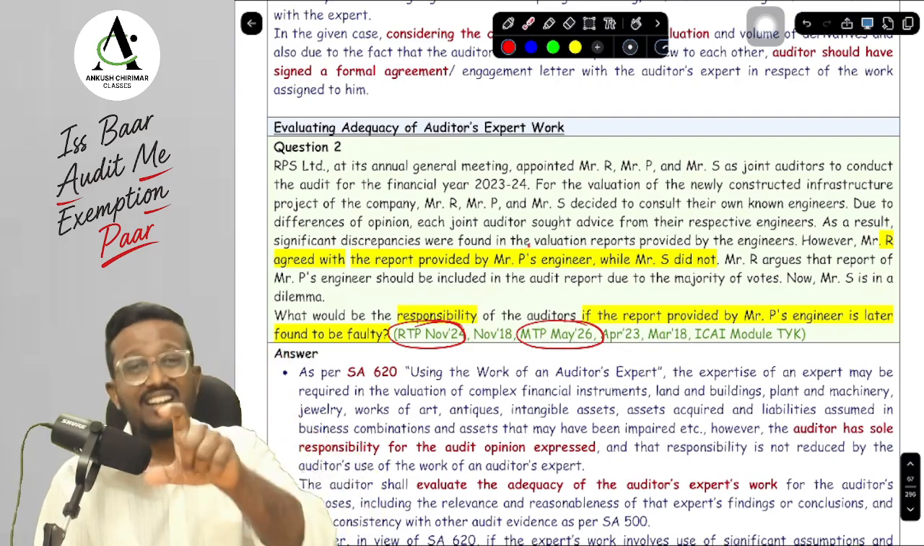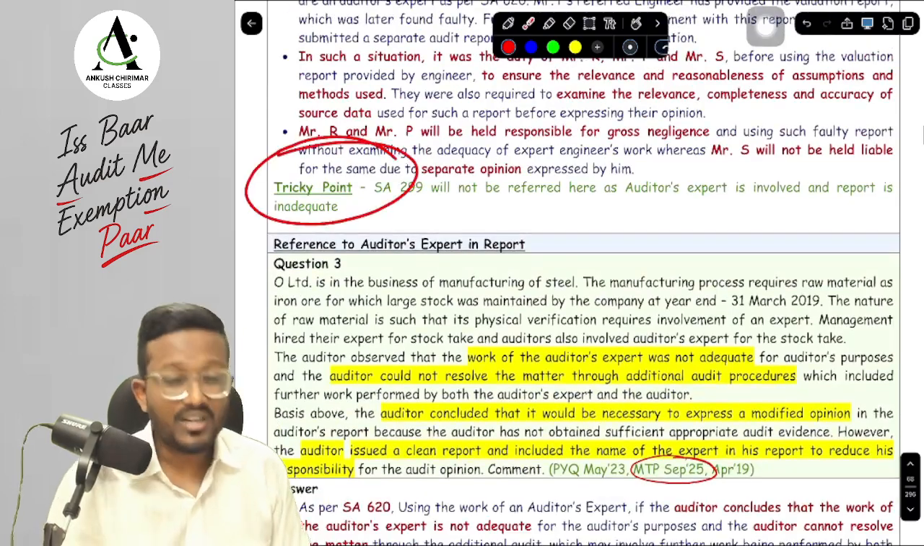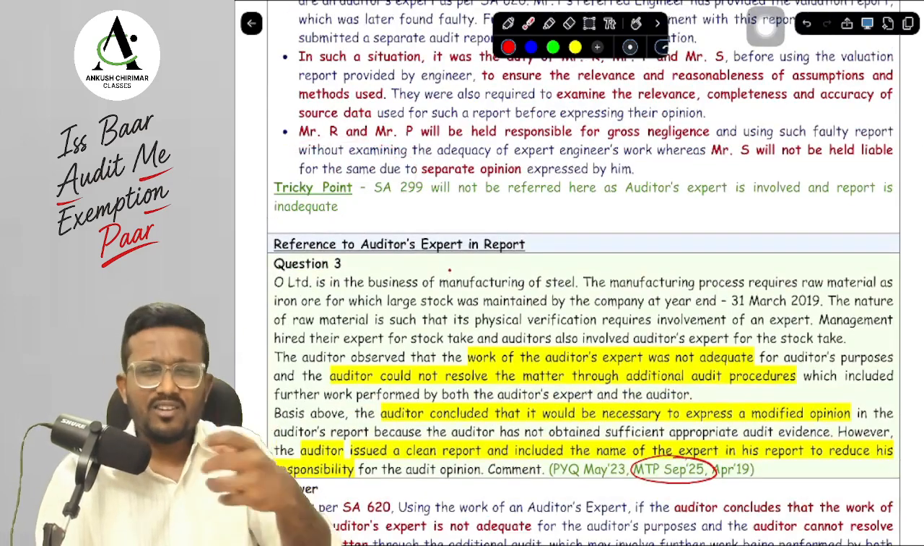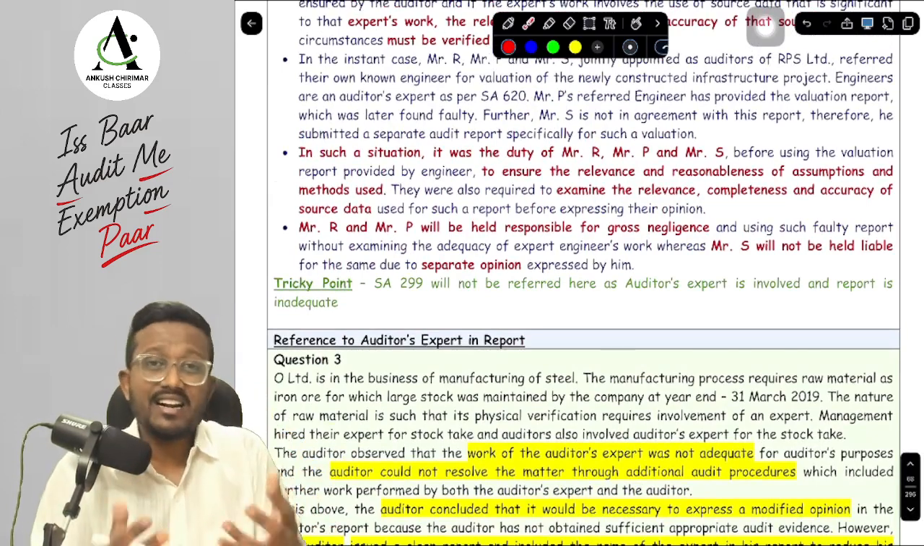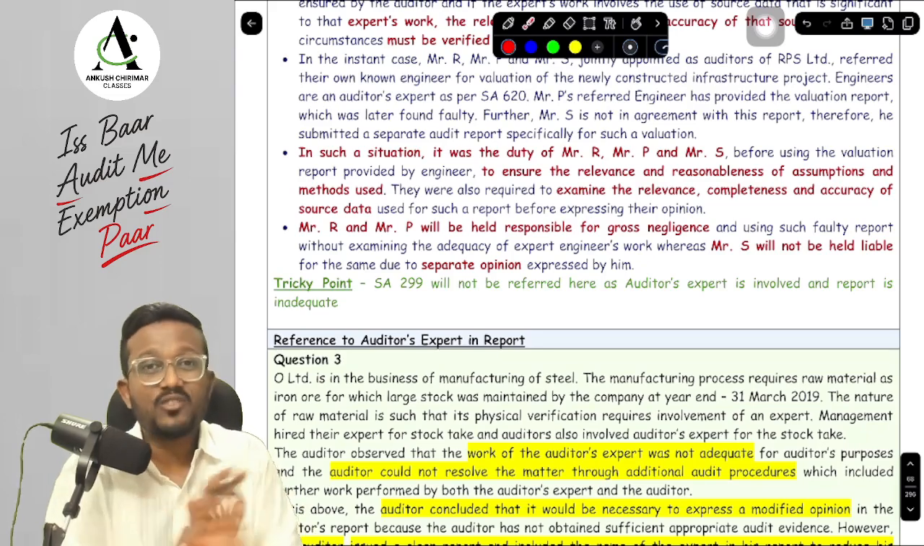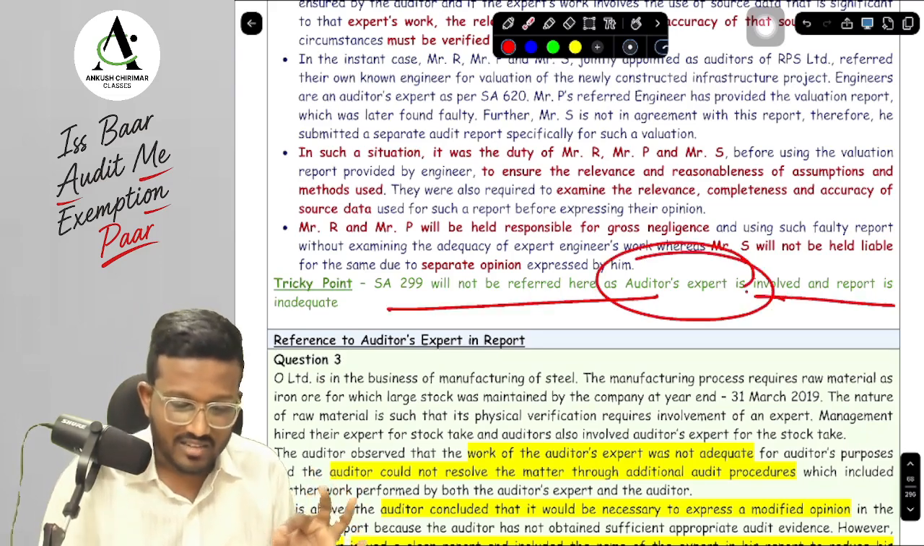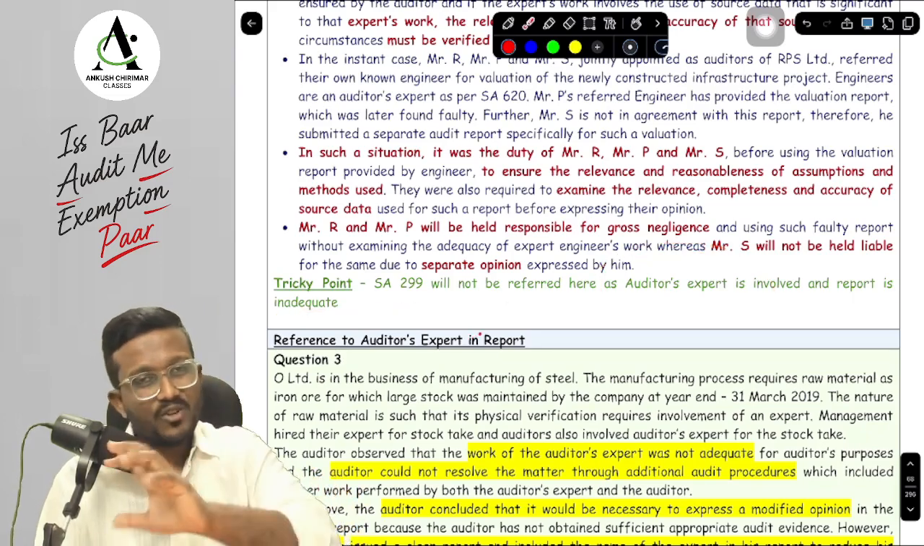Okay, yes sir. And in the question bank as well, we are going to give you tricky points so that you are not confused regarding any of the questions. So here in this particular case, you might think that SA 299 would also be applicable, but ICAI has not mentioned it because this particular question is relating to auditor's expert. Okay, yes sir. So we will also not mention it.